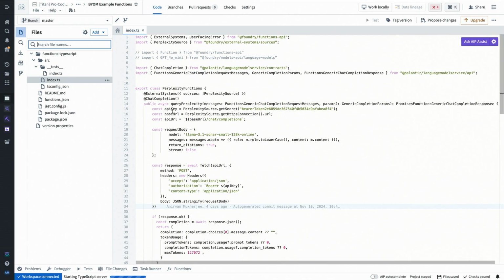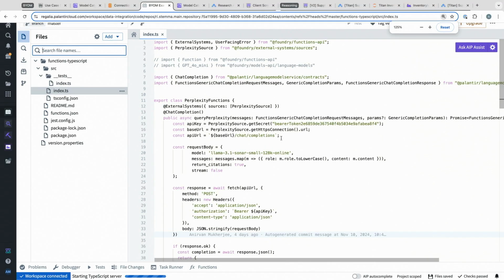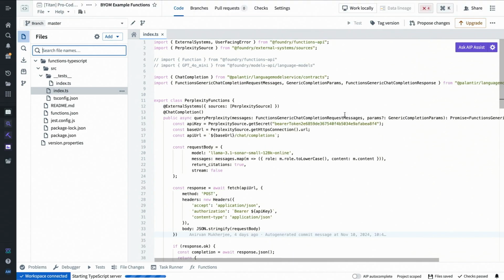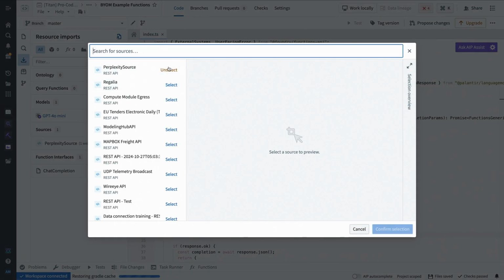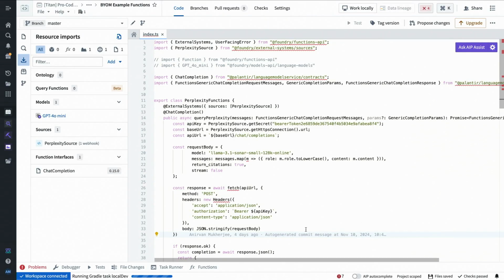Awesome. So what I'm going to do is hop into our TypeScript functions in the platform, for any of you who've used them, because you mentioned anything in the functions registry is fair game. So what I've done here is I've imported a couple things. We've gone in here and added a source. We can go and add in a source. This is our Perplexity source. I've already selected it. That makes it available for use inside of this function.